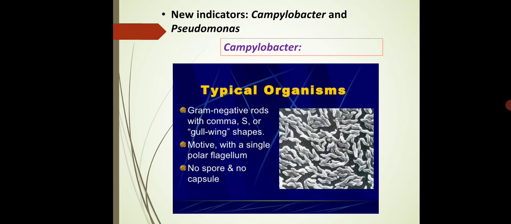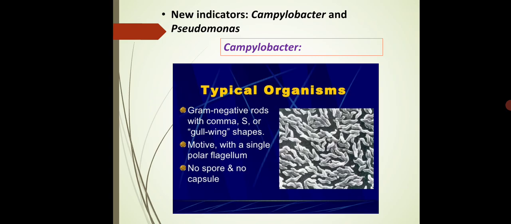Campylobacter, the well-known species of this genus is Campylobacter jejuni. It is a pathogenic organism which lives in cold water for several weeks, but in surface water at 25 degrees Celsius it can live just 2 days or less. This is the peculiar characteristic of Campylobacter jejuni.